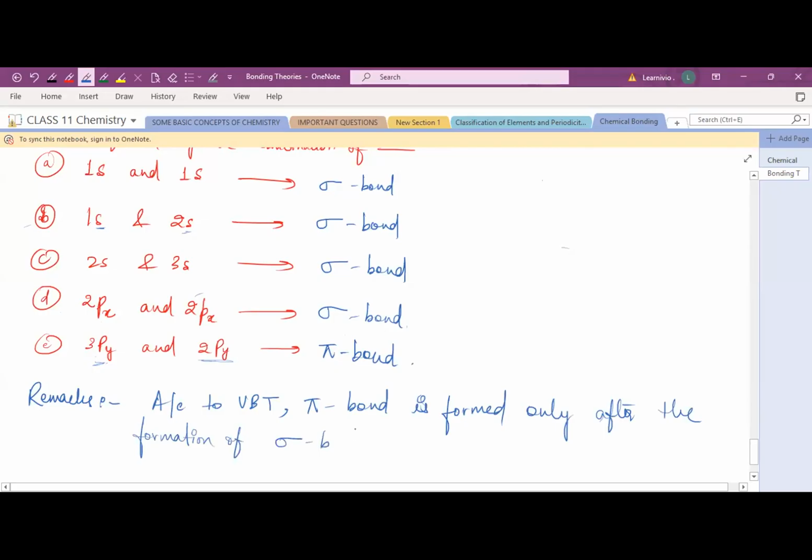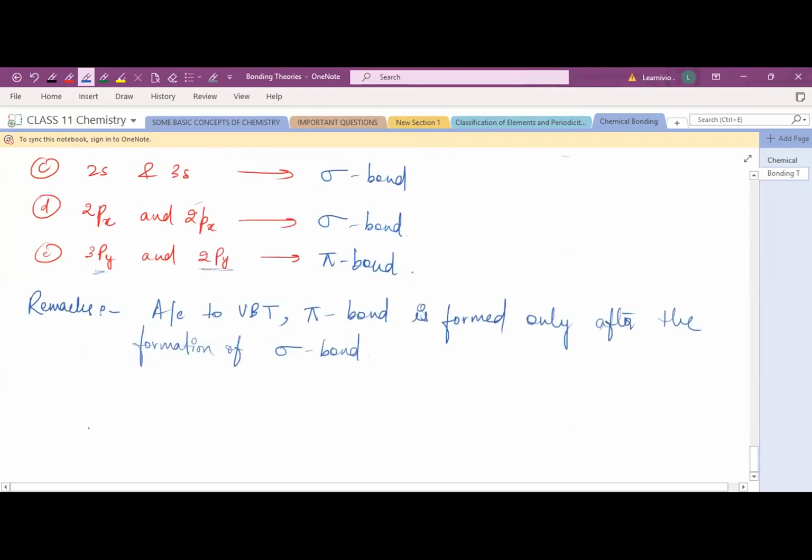First sigma bond will be formed. After that, pi bond will be formed. Second point, sigma bond is stronger than pi bond.